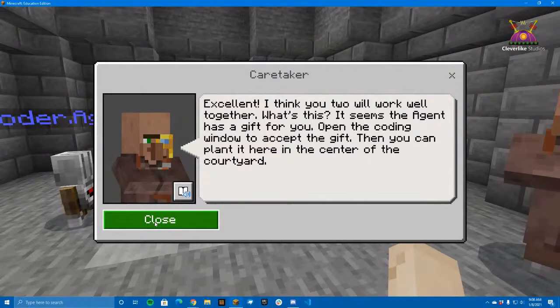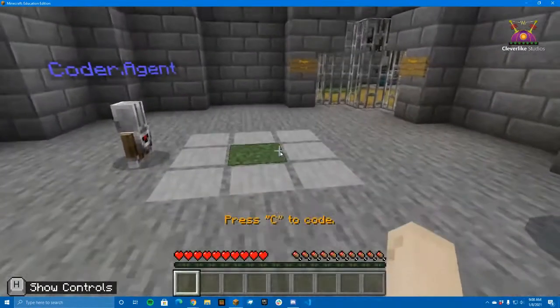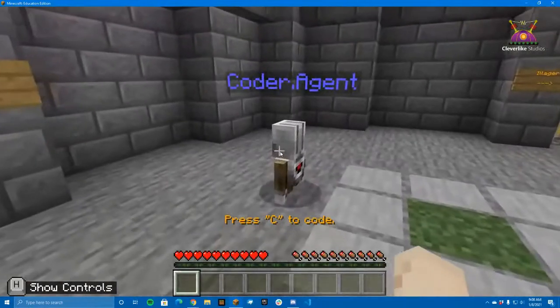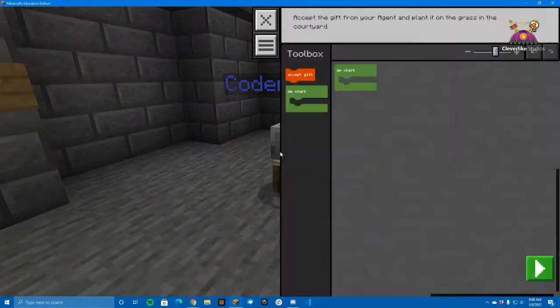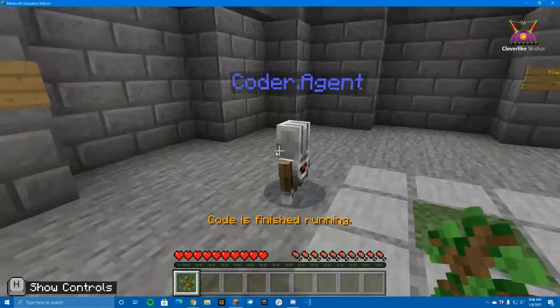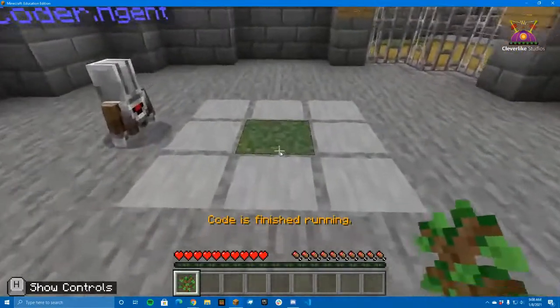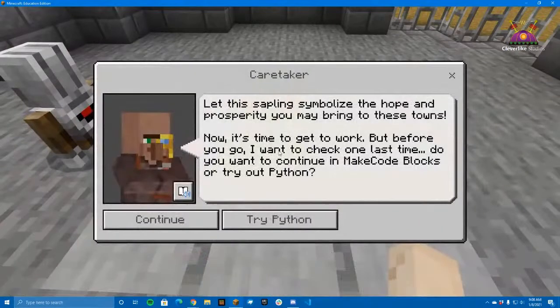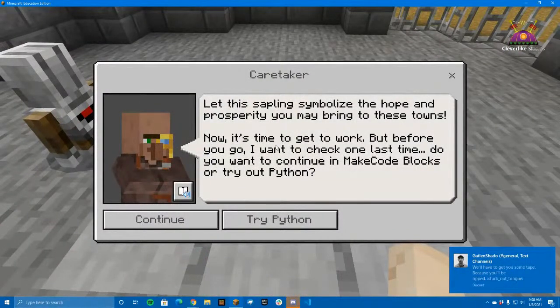What's this? It seems the agent has a gift for you. Open the coding window to accept the gift. Then you can plant it here in the center of the courtyard. Okay, so let's go ahead and accept the gift. So we just drag the action into this execution block here, and then press start. And we're given a little sapling to plant. I just right-clicked it.